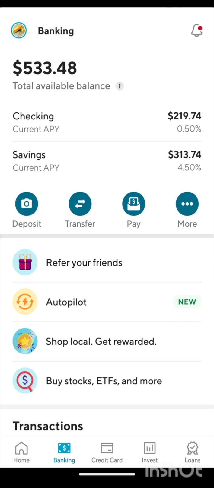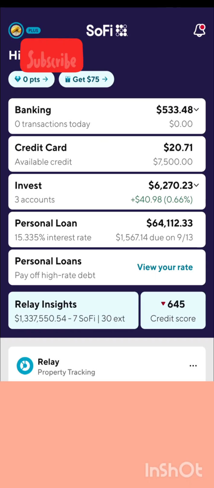You know, I still like SoFi probably the best of all of them because of all the different features you can have right in one spot. It's a one-stop shop, okay? The relay system's pretty cool as well. You can track all your investments and banks and whatever you have. It's really cool.